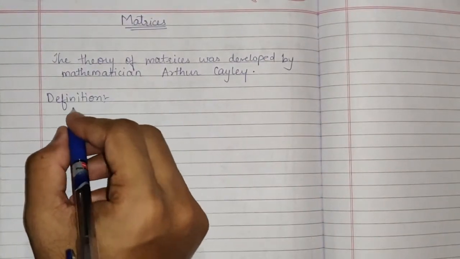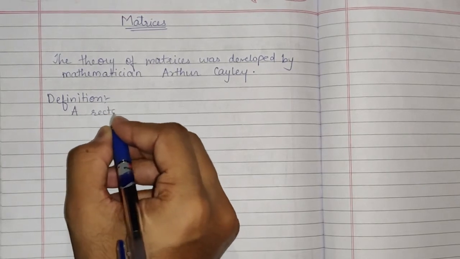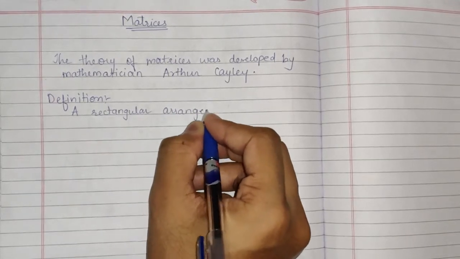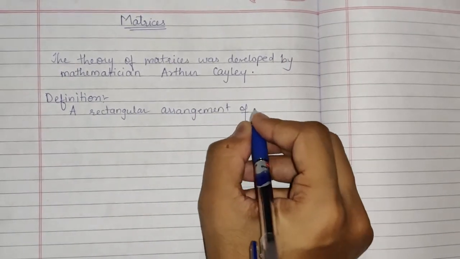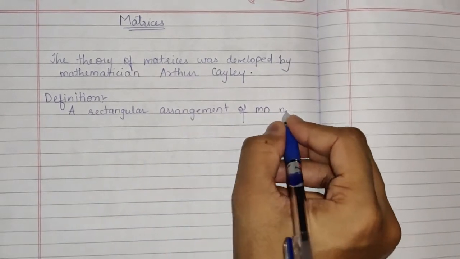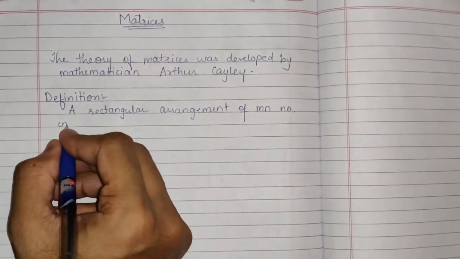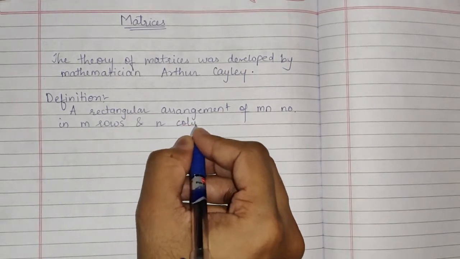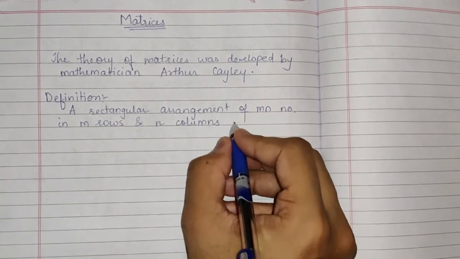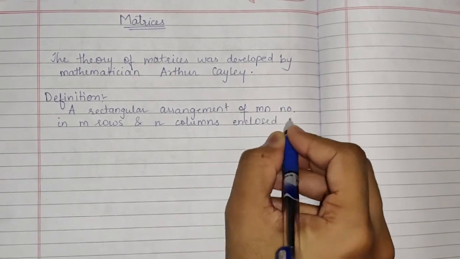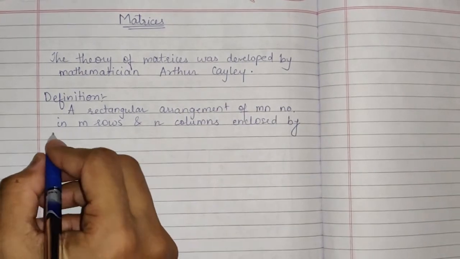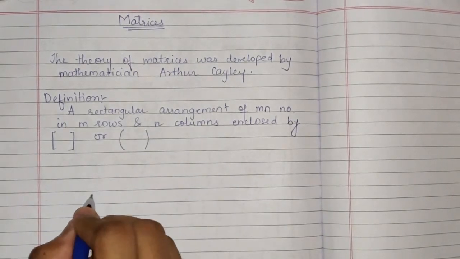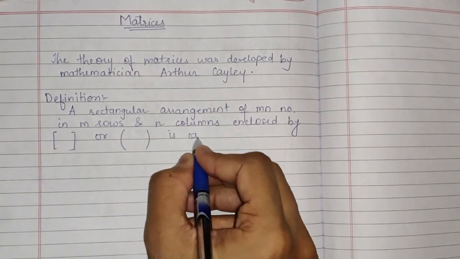So the matrix can be defined as a rectangular arrangement of m into n numbers in m rows and n columns, enclosed by square brackets or round brackets. Then it is called a matrix.